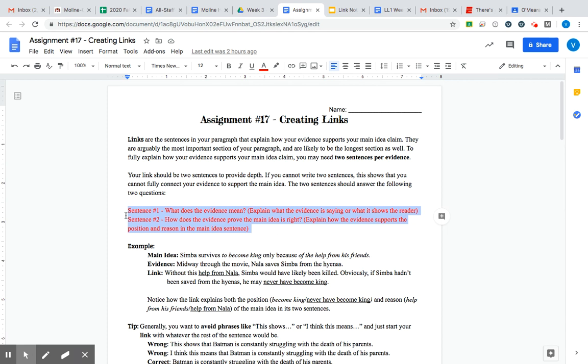So our link should be two sentences. The goal of our first sentence should be, what does the evidence mean? So you have the evidence there. Now you're explaining to your reader what this information means. What is it saying? And then your second sentence is answering the question, how does the evidence prove that the main idea is right? So the second sentence is explaining how the evidence shows that your claim and your main idea is correct. So we want two sentences accomplishing these two goals.